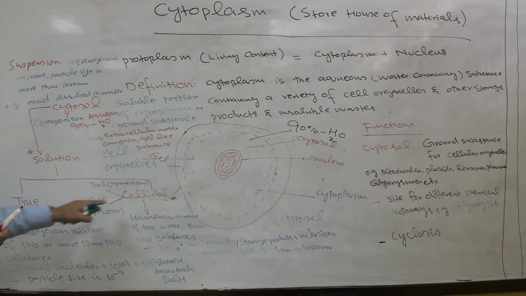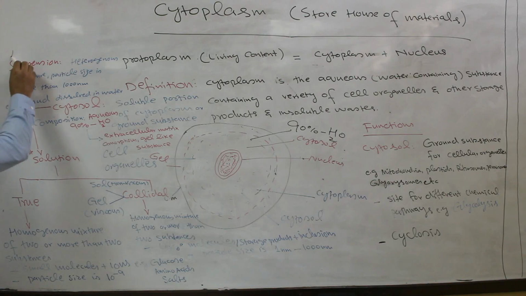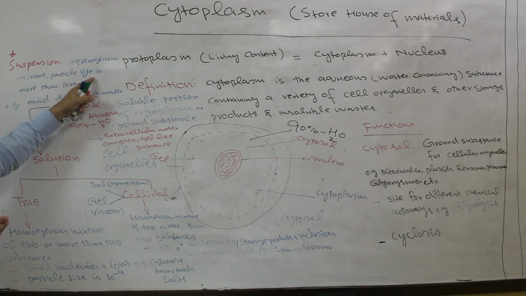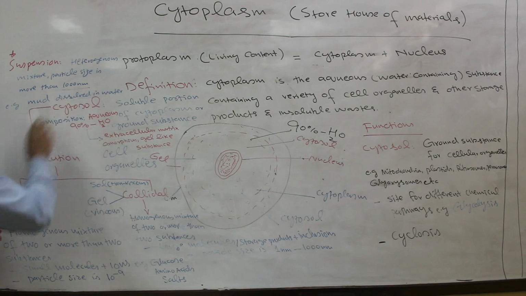Besides the true solution and colloidal solution, another solution is also present. This is just for your information, that is suspension. Now what is suspension? Suspension is a heterogeneous mixture of two or more than two substances. Particle size will be more than 1000 nanometer.